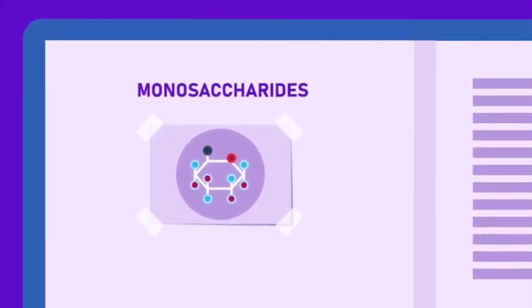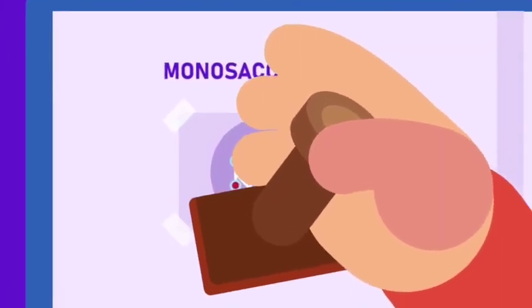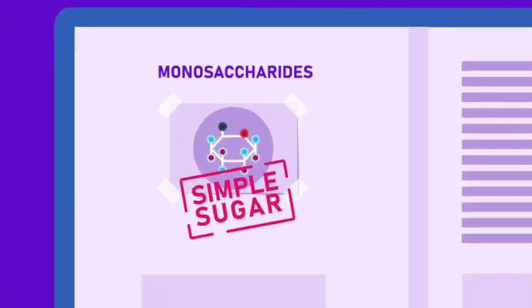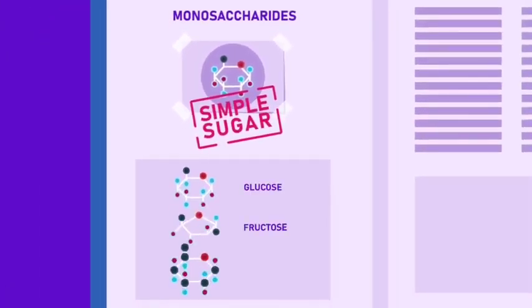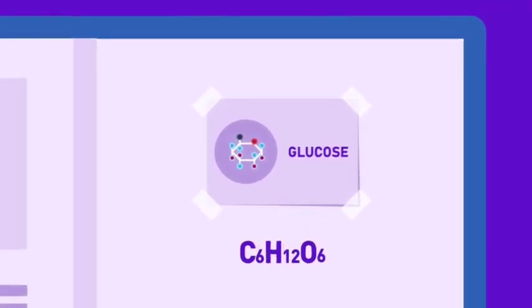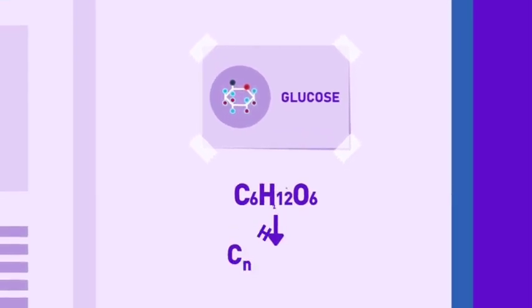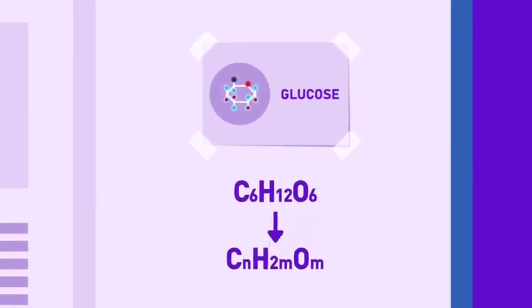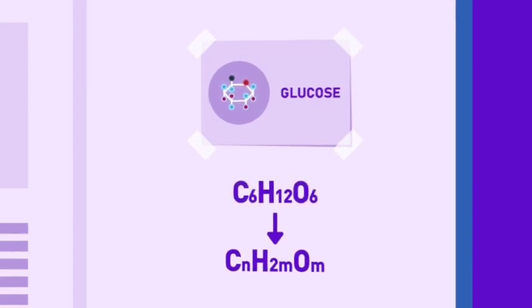Monosaccharides have a simple chemical composition and are therefore known as simple sugars. Examples of them are glucose, fructose, and galactose. The sugar glucose is one of the simplest forms of sugars and has the chemical formula C6H12O6. The generalized formula for carbohydrates is CnH2mOm. In the case of glucose, n and m are equal to 6.